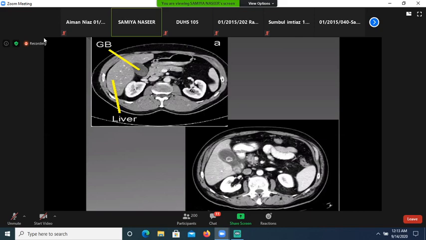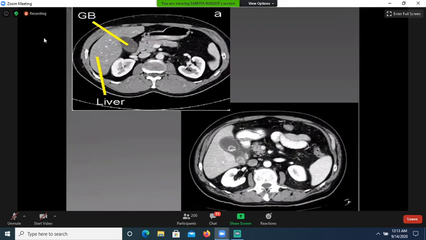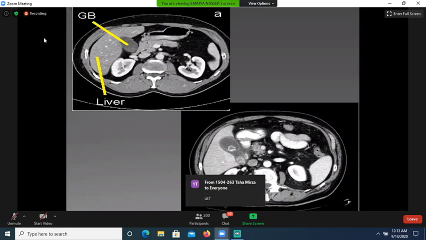The modality of choice for the evaluation of gallbladder, is it ultrasound or CT scan? Anyone? Ultrasound. Very good. Ultrasound is the modality of choice for the evaluation of gallbladder.